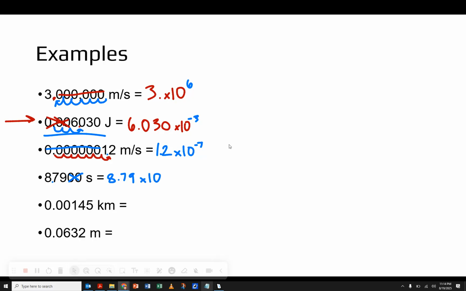Then I add the times 10 part, and this must have been at the end. 1, 2, 3, 4. And this number is definitely larger than 1, so we'll leave it as a positive 4. I can tell you the exponents on these last two are going to be negative, because these are both smaller than 1, but they're not going to be the same number, though they will both be negative.